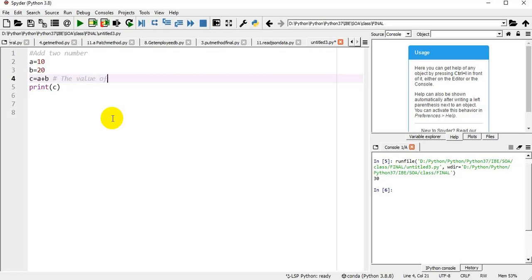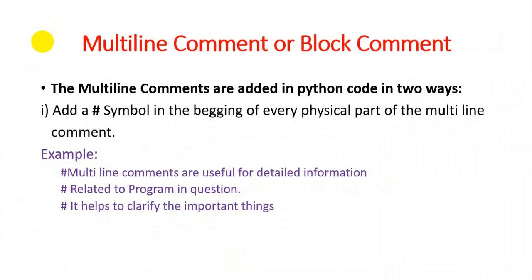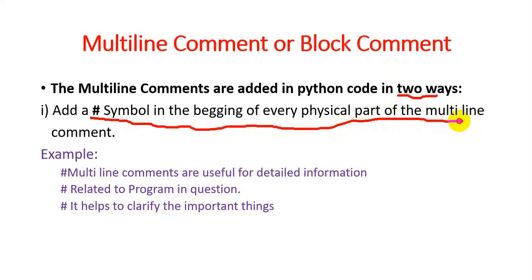The value of a and b are added and stored in c. So this is known as an inline comment. Next we are going to discuss the multi-line comment or block comment. Multi-line comments are added in Python code in two ways. The first one is to add a hash symbol at the beginning of every physical line. That means if we have three lines, we have to add a hash symbol at the beginning of each line. For example,